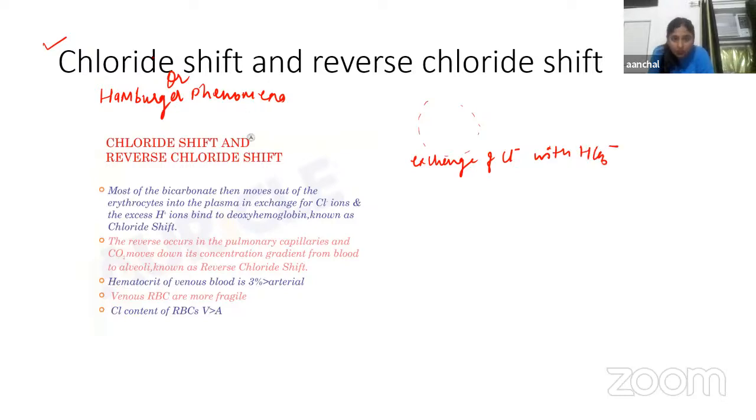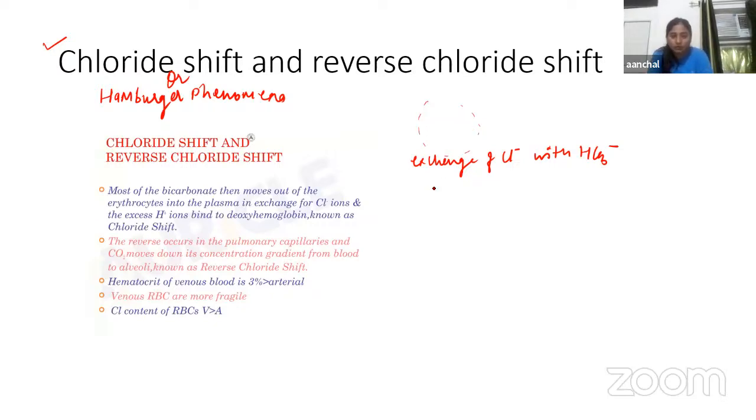Okay, this is chloride shift. Again, this was discovered by the scientist Hartog Jacob Hamburger, that's why another name for chloride shift is Hamburger phenomenon. Now this chloride shift occurs when CO2 enters the blood from the tissues, and in plasma, plenty of sodium chloride is there.